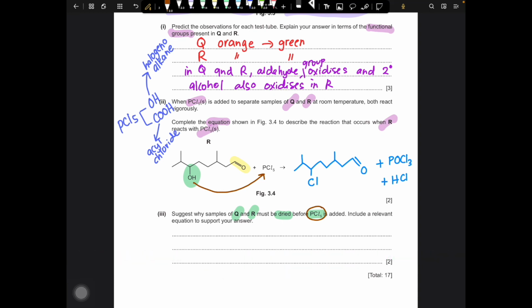So we want to avoid that reaction, because if PCl5 has undergone hydrolysis, there will be no PCl5 to react with Q and R. So now we just need to include an equation that shows a reaction of PCl5 with water and an explanation of what will happen if the mixture is not dried first.